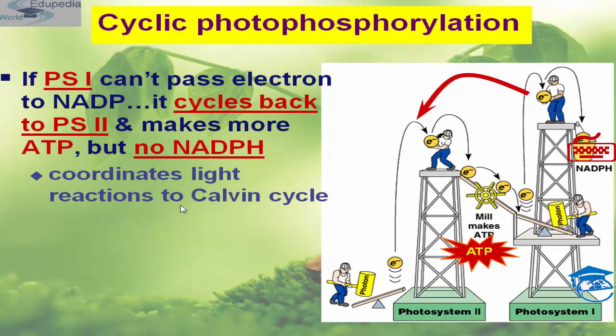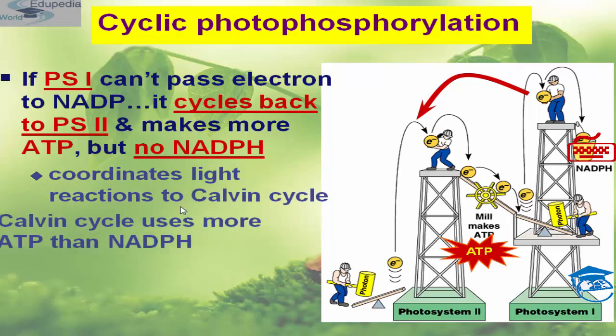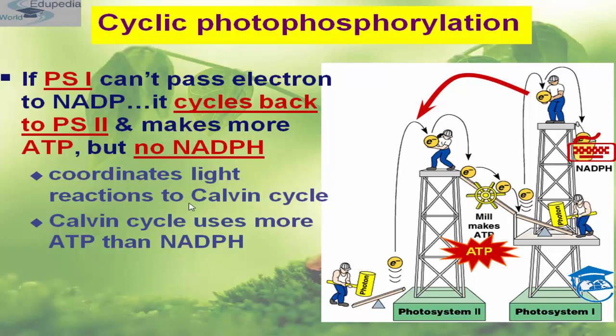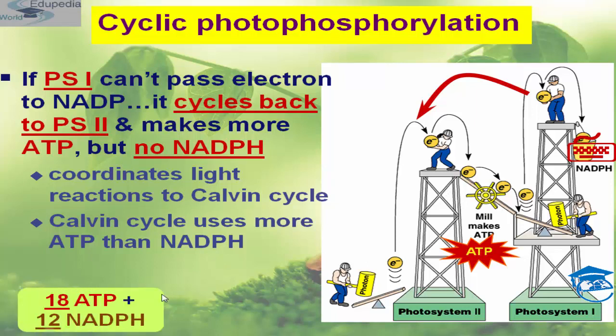It coordinates the light reaction to the Calvin cycle, that is your dark cycle. Calvin cycle uses more ATP than NADPH. Please remember that. So 18 ATP plus 12 NADPH give rise to one molecule of glucose, that is C6H12O6. So for one molecule of glucose formation, 18 ATP and 12 NADPH are required.